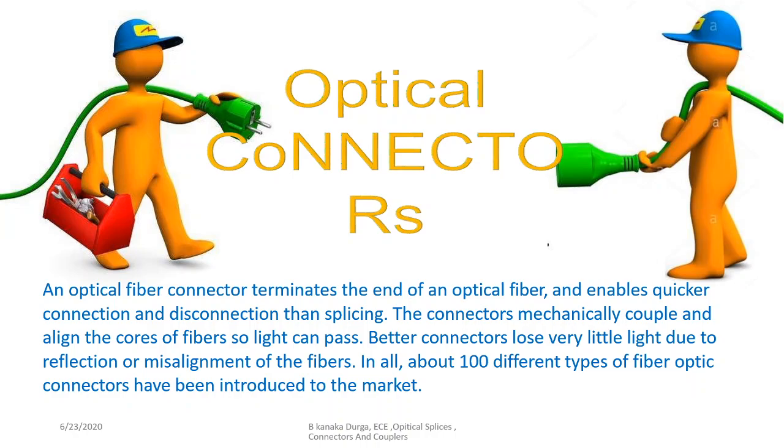The connectors mechanically couple and align the cores of the fibers so the light can pass. Better connectors lose very little light due to reflection and misalignment of fibers. There are more than 100 different types of connectors available in the market. We just use a connector between the cables, and it can be connected to another cable.